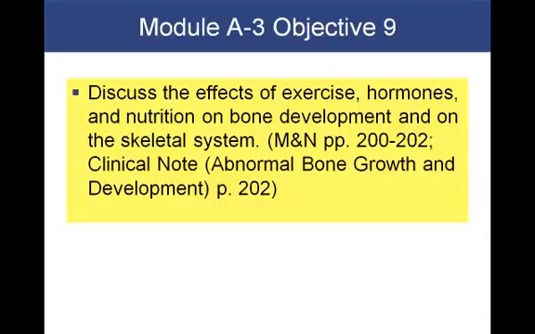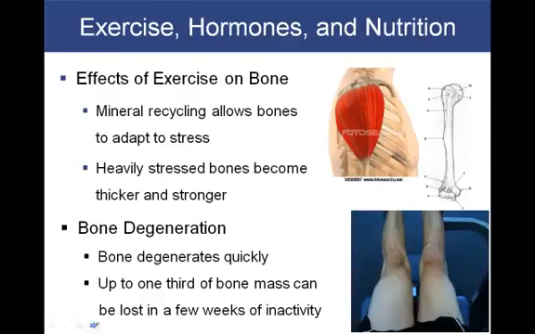In Module A3, Objective 9, we're going to look at the effects of exercise, hormones, and nutrition on bone development. We see that turnover and recycling of the minerals within the matrix give each bone the ability to adapt to new stresses. Because bones are so adaptable, their shape often reflects the forces that are applied to them.